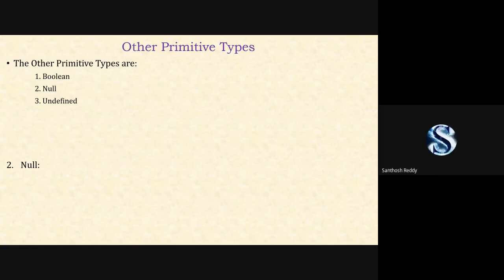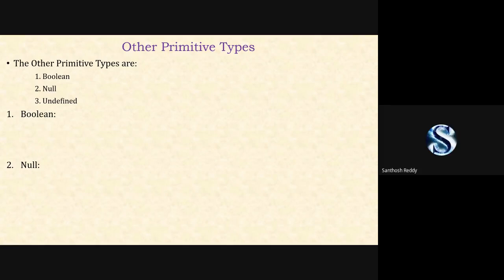Next, there are some other primitive types apart from number and string. We have boolean, null, and undefined. Most of the time everyone might know what a boolean is. What are the values which are assigned for a boolean? 0 or 1.